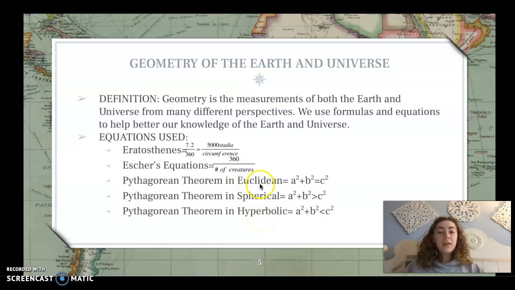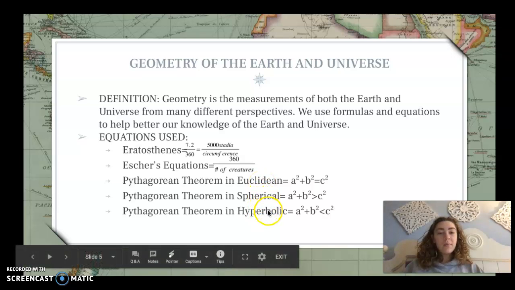The Euclidean Pythagorean theorem does not hold true within these 2 universes because of how different things are shaped. So Pythagorean theorem in the spherical universe is a squared plus b squared is greater than c squared, and within the hyperbolic universe it is a squared plus b squared is less than c squared.